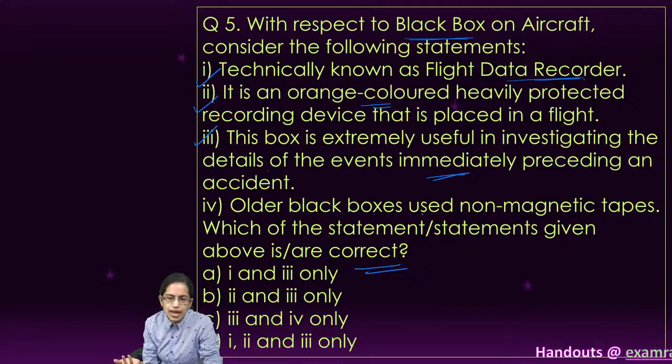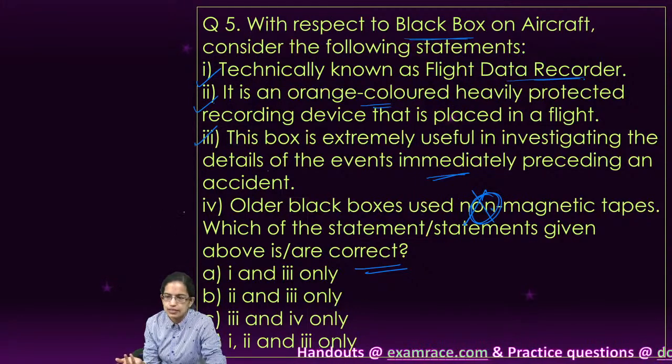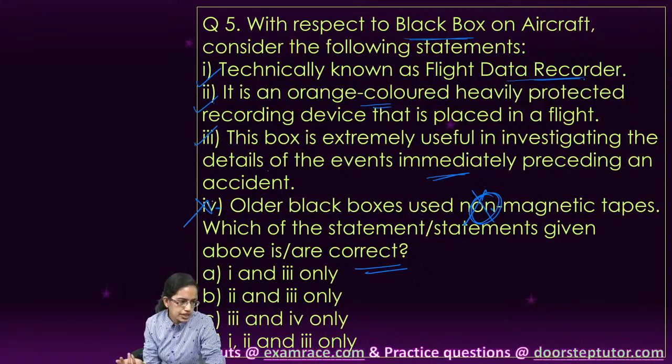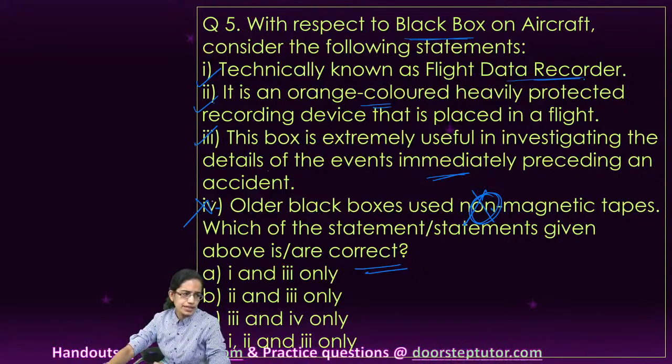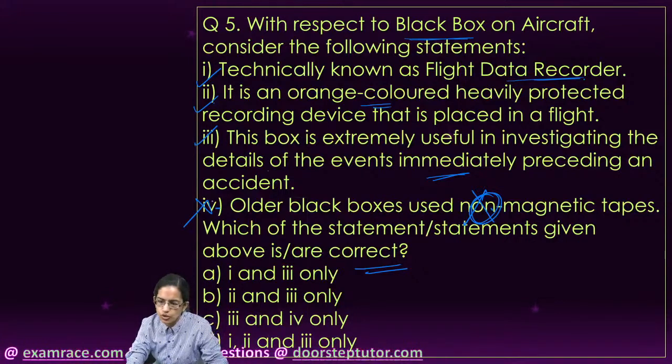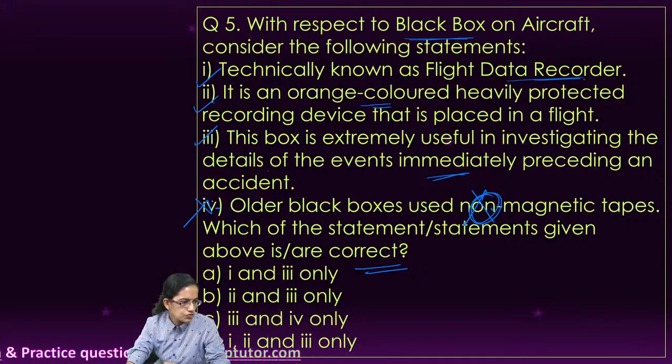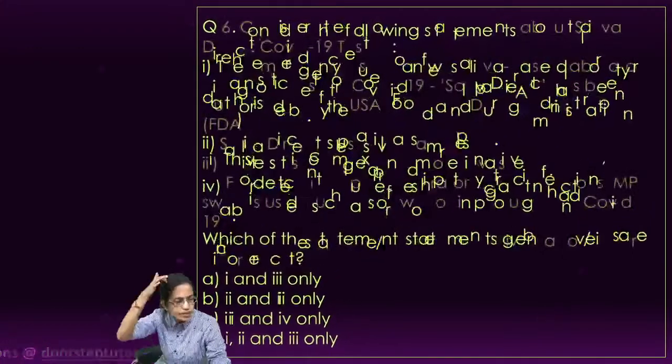Now the older black box used to have magnetic tapes, not the non-magnetic tapes. So 4th is the incorrect option here. I believe it's clear here. So lots of responses from Satras, Anish, Sahiti. Okay, so all of those are the correct responses.